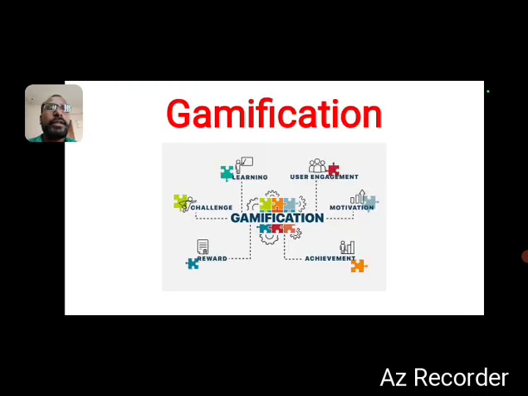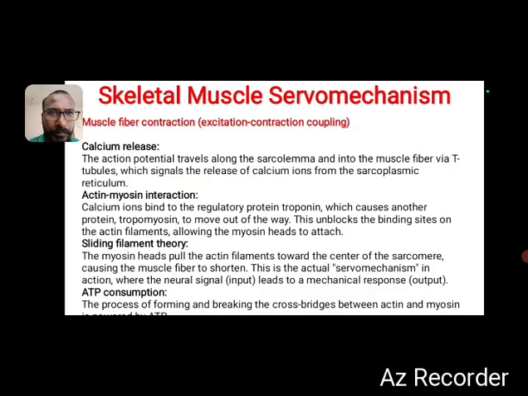Next. This is the explanation which was completed for the skeletal muscle servo mechanism.